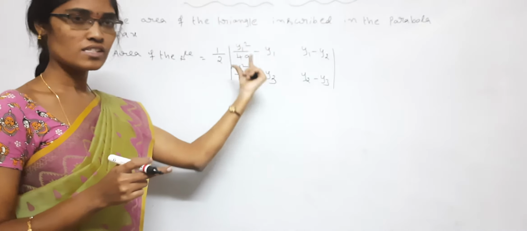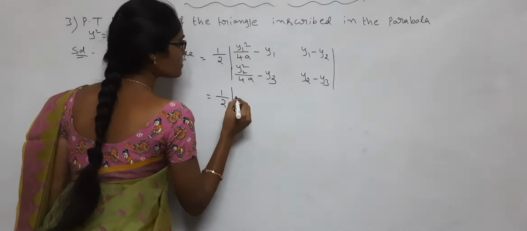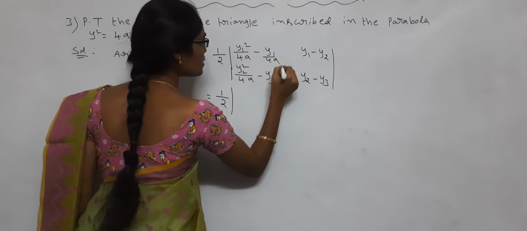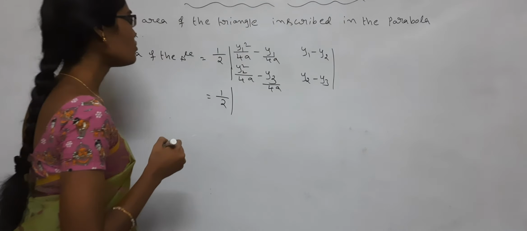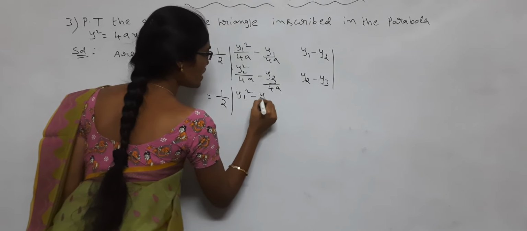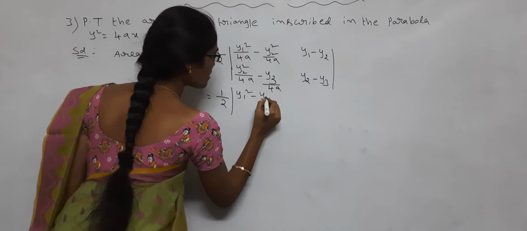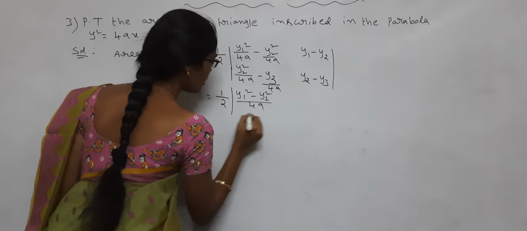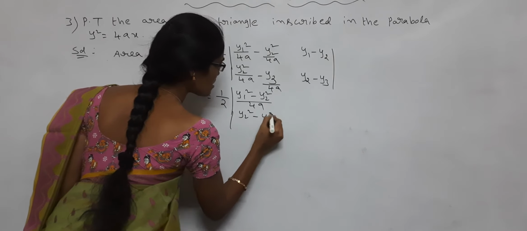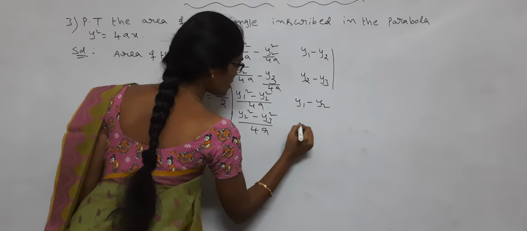Now simplification: half into y1 square by 4a, minus y2 square by 4a, then y2 square minus y3 square by 4a, and here y1 minus y2.